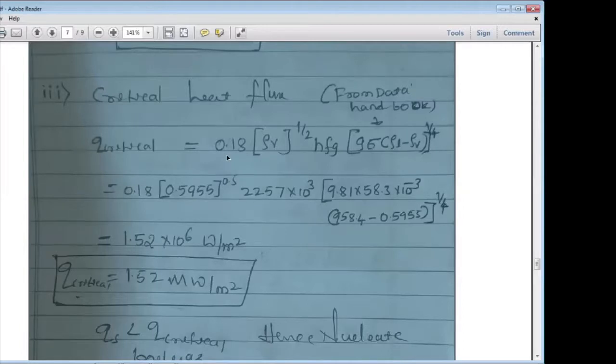I will ask one question. Here, critical heat flux depends upon the density only, correct? Yes, sir.